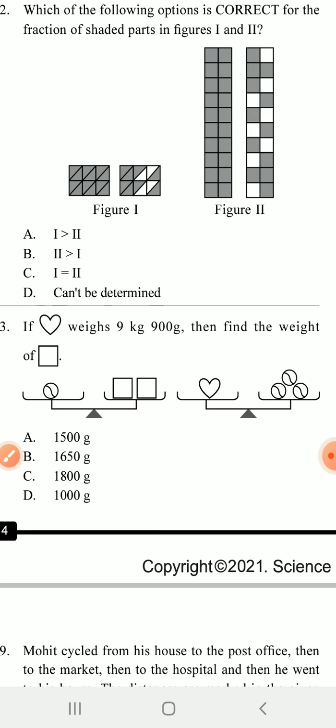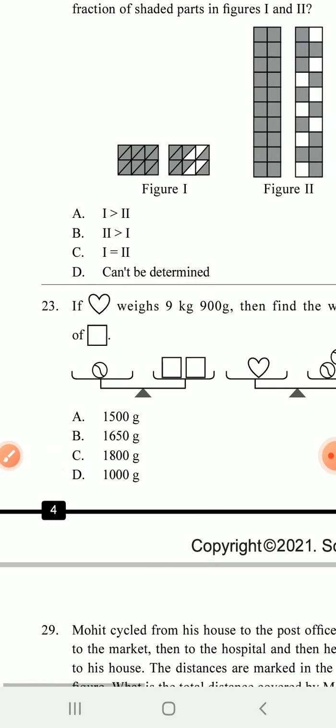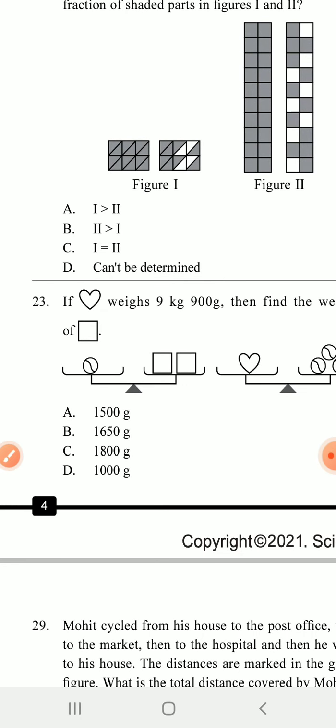So here 3 balls, find out the total weight, and then you have to get the value of 1 ball and then put 1 ball on the left side figure, and this 1 ball is equal to the weight of 2 squares. Now you have to find out 1 square, so the total weight is divided by 2. So the answer for number 23 is B. B is the answer. So in this way you can find out.